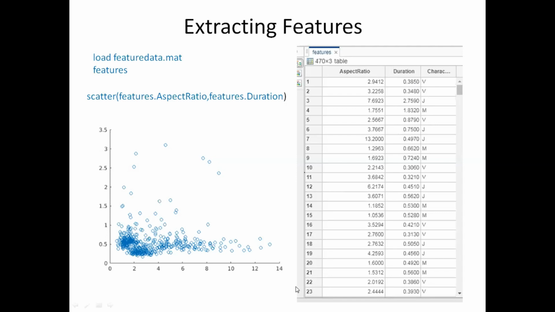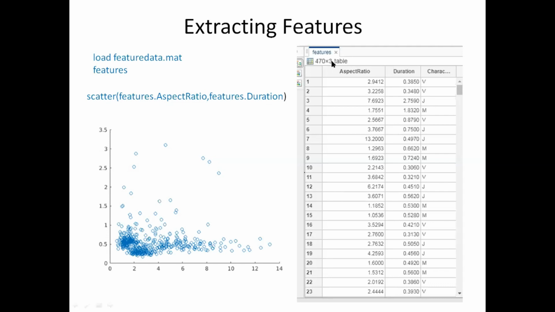Now I will make a plot of this data to see how it is scattered. I will make a scatter plot, plotting the aspect ratio versus duration. To access a particular column in this table, you use the name of the table dot the attribute name.